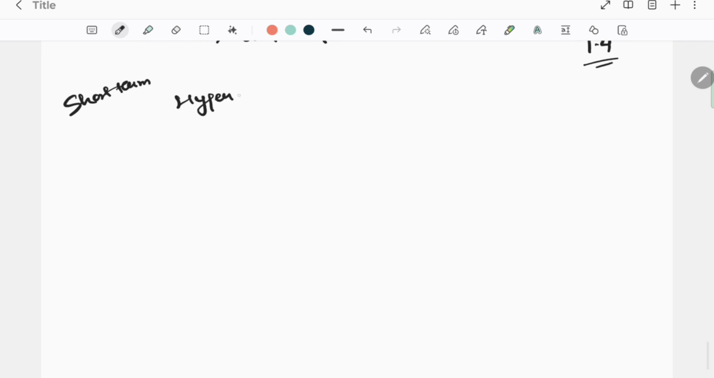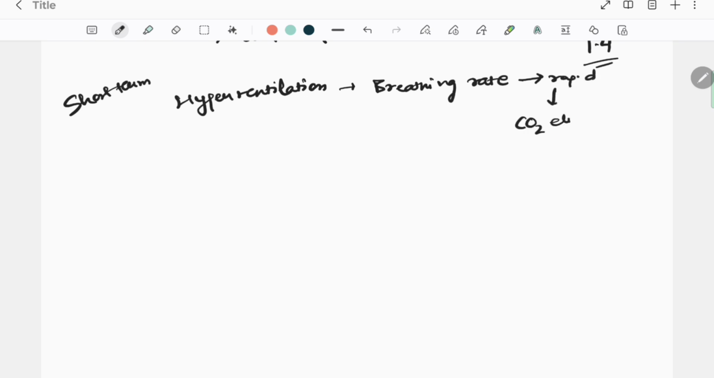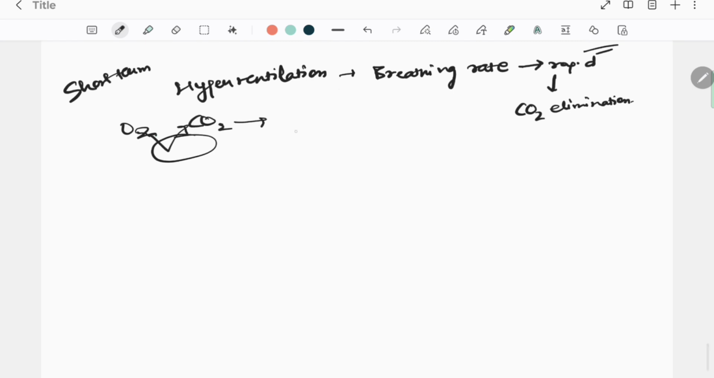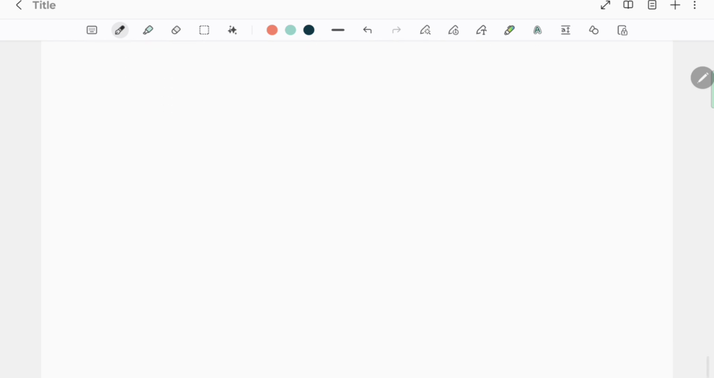So for short-term prevention, what does the body do? It does hyperventilation. What happens in hyperventilation? The breathing rate becomes more rapid than normal to compensate for carbon dioxide elimination. So here, like I said, cells are going to respire through the oxygen, and it's going to create carbon dioxide, and this carbon dioxide is going to decrease the pH that we have discussed, right?